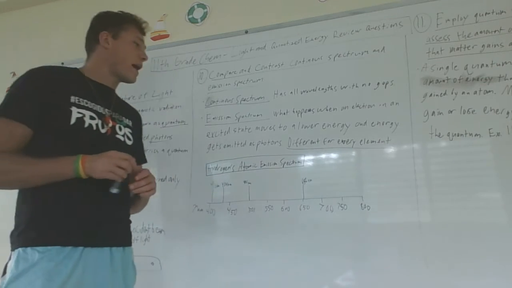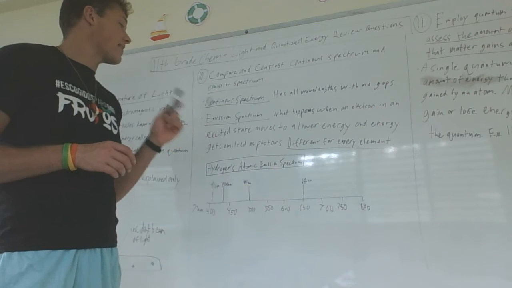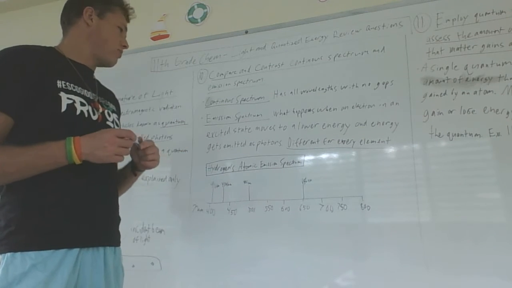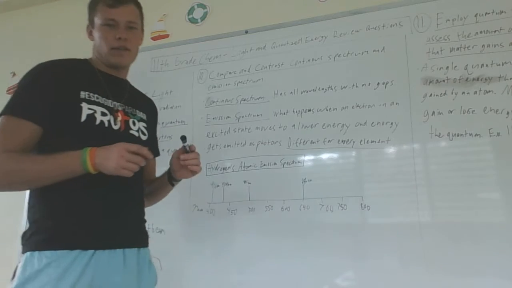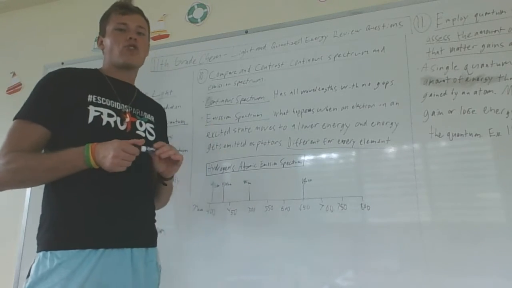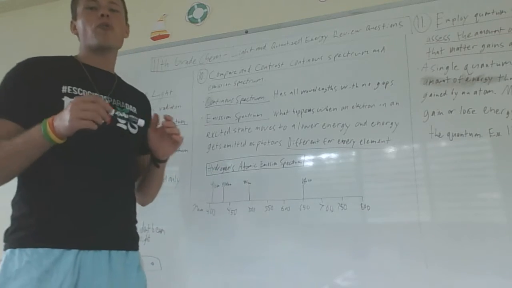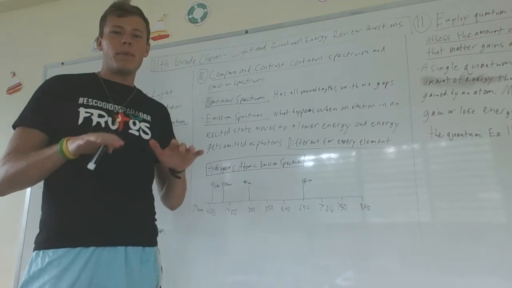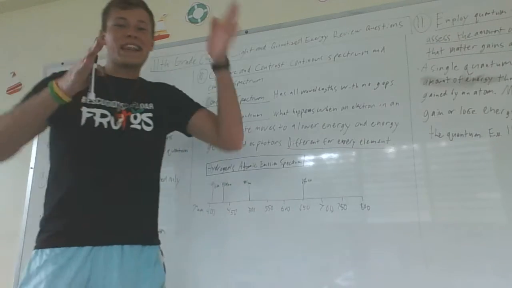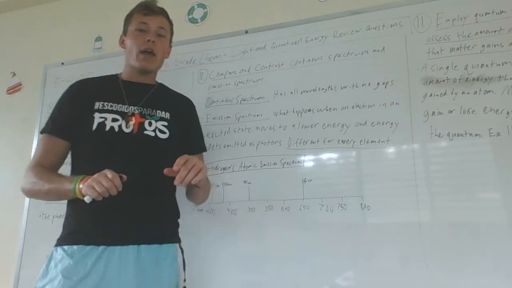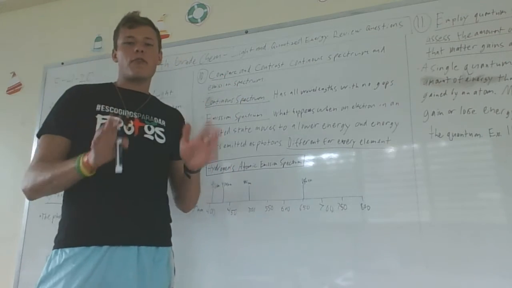But an emission spectrum is what happens when an electron in an excited state moves to lower energy, and energy gets emitted as photons, okay? So it's different for every element. So basically what that means is if you heat up, if you do the flame test for a certain element, you only will see lines of light where the photons are emitted from. Okay, so an example of that. So it's different for every single element.